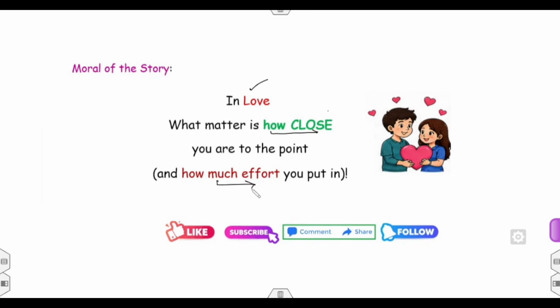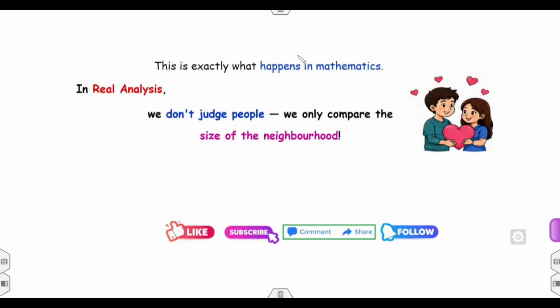So in the same way we can think about real analysis. This is exactly what happens in mathematics. We don't judge the people. Remember, in real analysis, we don't judge the people. We only compare the size of the neighborhood. That means neighborhood क्या है आपका? एक सेंटर पॉइंट के अराउंड आप कितनी फ्लेक्सिबिलिटी दे रहे हो आप किसी को, और आपका कंफर्ट जोन कितना है.